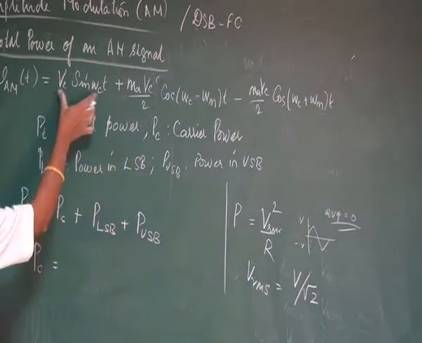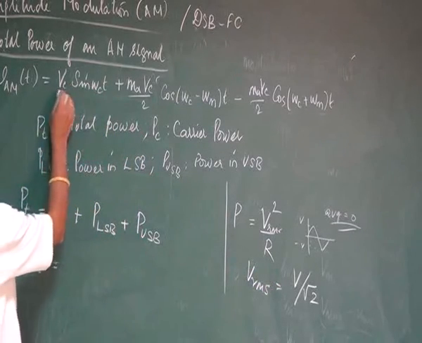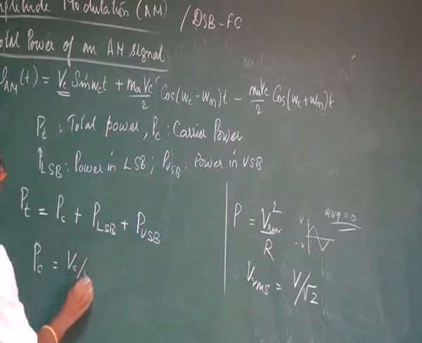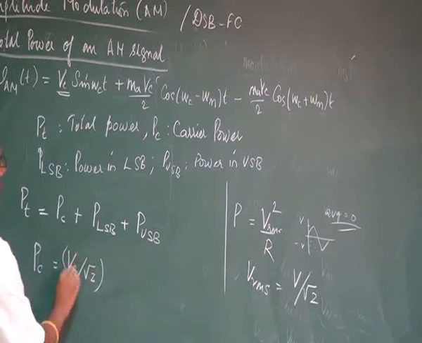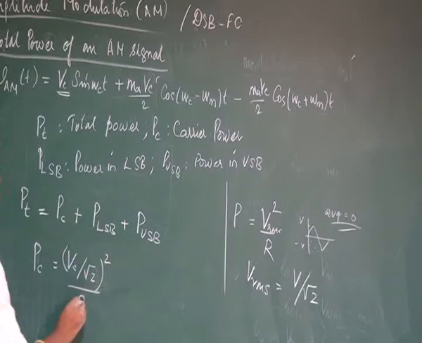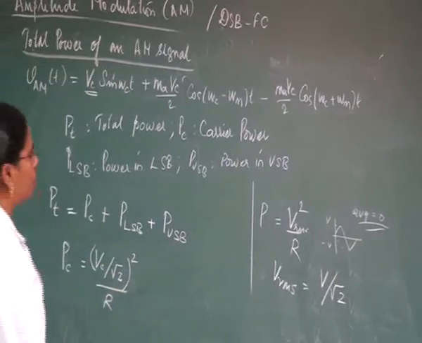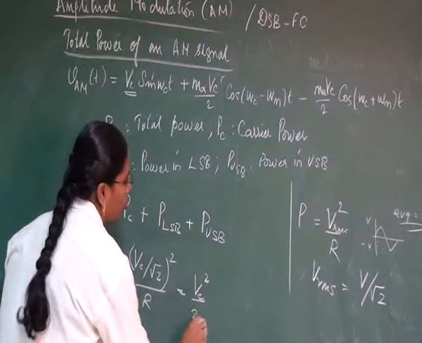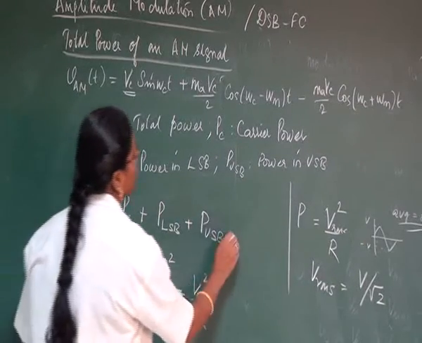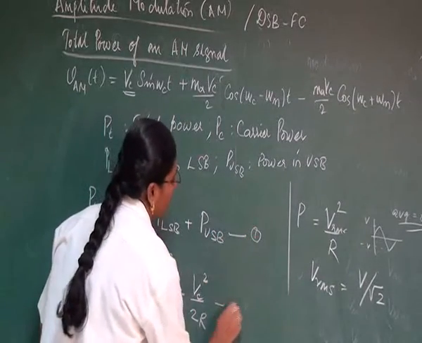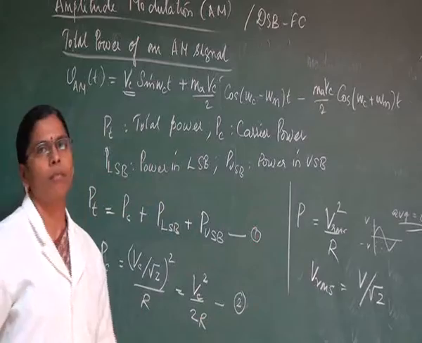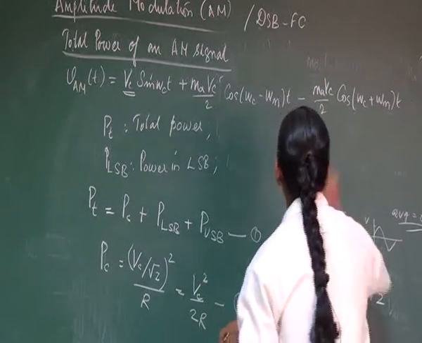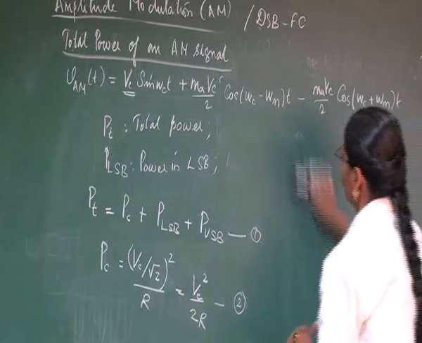If we check our carrier power equation, here we have Vc as our amplitude. So we can write it as Vc divided by root 2 the whole square divided by R. So that we have a carrier power which will be equal to Vc square divided by 2R. Let us have this as our first equation and let us have this as our second equation. Next, to calculate our sideband power, that is the lower sideband.